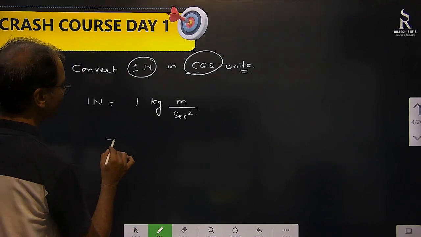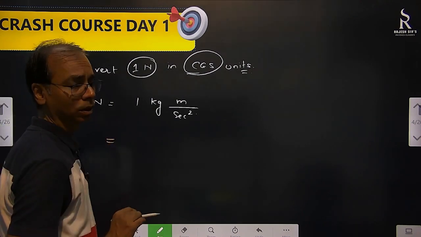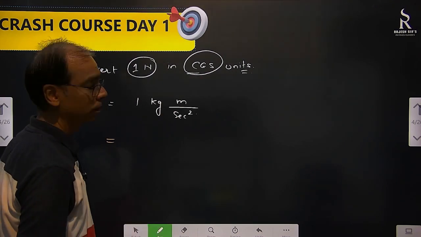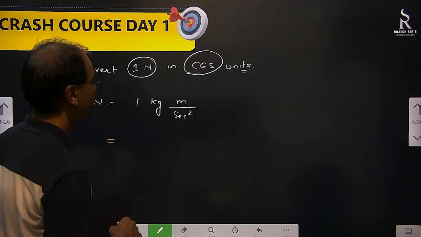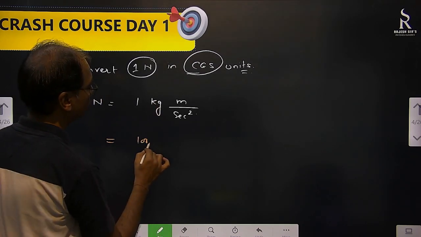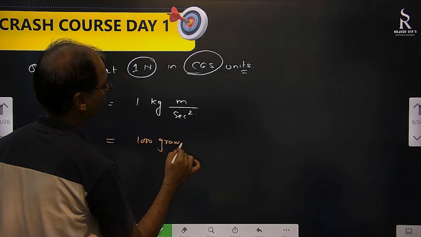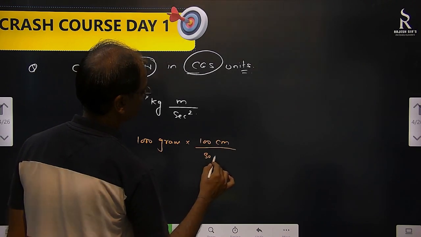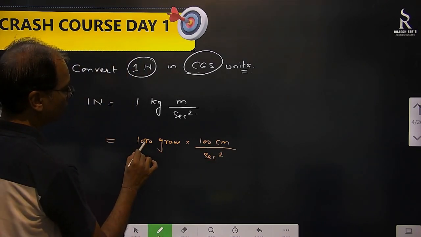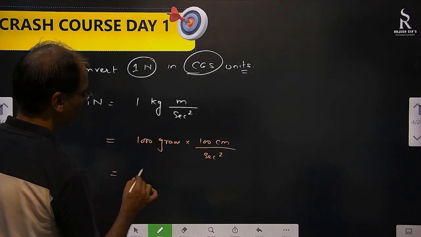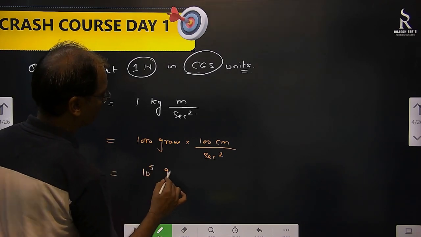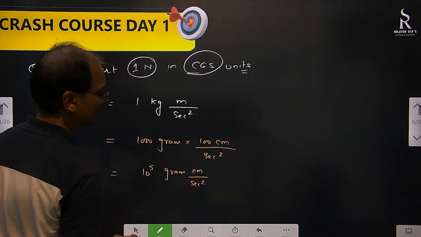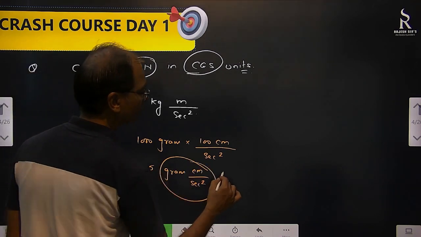So when you are converting it into CGS, kg needs to be converted into gram, meter needs to be converted into centimeter, second will remain second only. We all know that. So 1 kg is 1000 gram. 1 meter is 100 centimeter and second square as it is. What we have now? 3 zeros here, 2 zeros here. So 10 to the power 5 gram centimeter per second square. Converted, it's easy. And this actually is called dyne. So 1 Newton is 10 to the power 5 dyne.